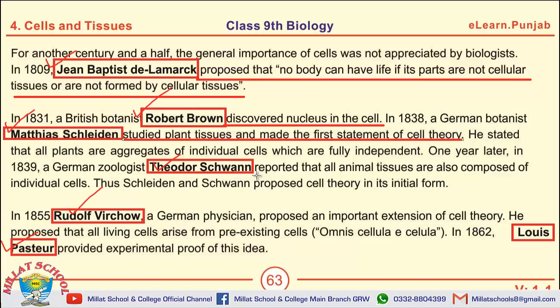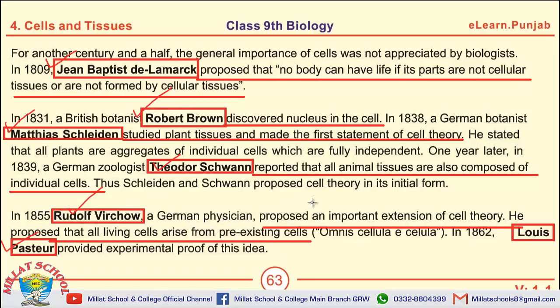And Schwann reported all animal tissues are also composed of individual cells. Virchow proposed an important extension of cell theory. He proposed all living cells arise from pre-existing cells, and Pasteur provided experimental proof of this idea.